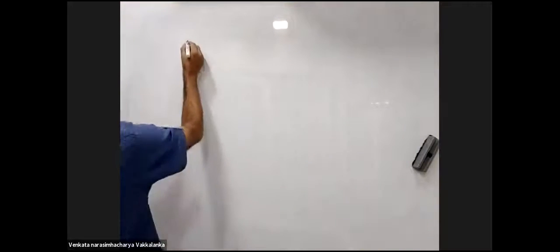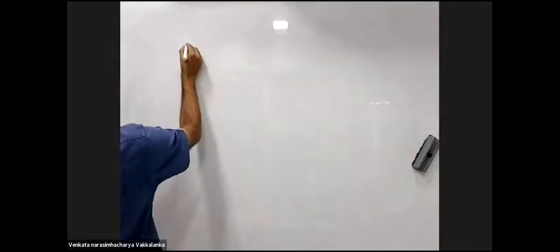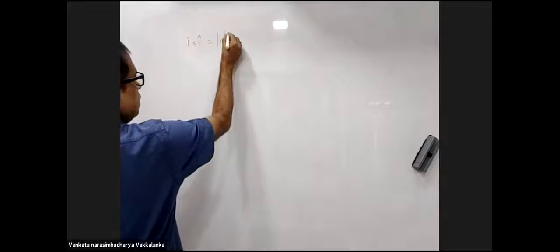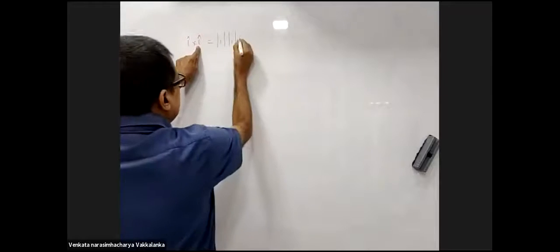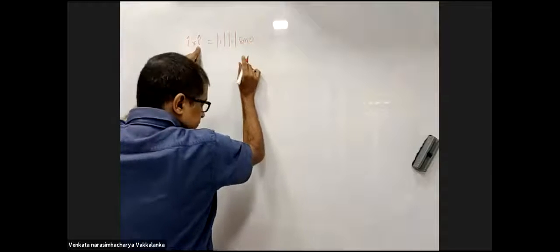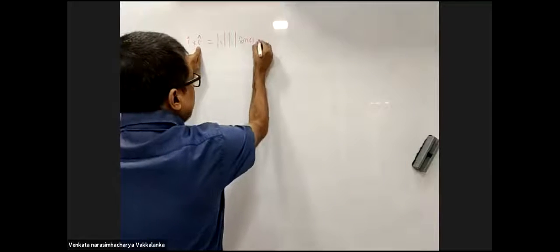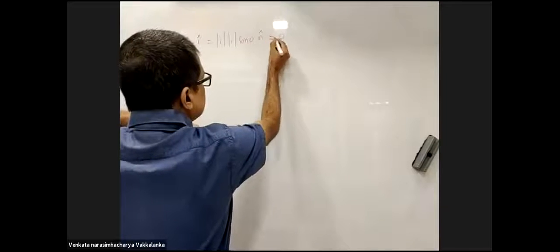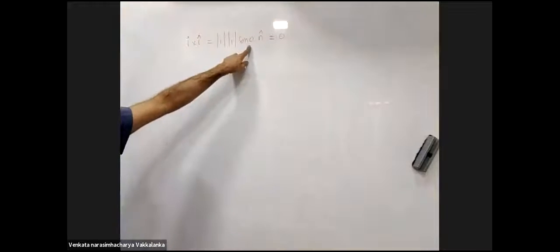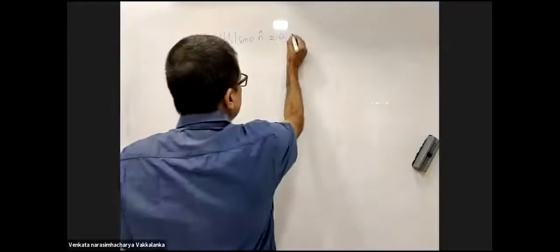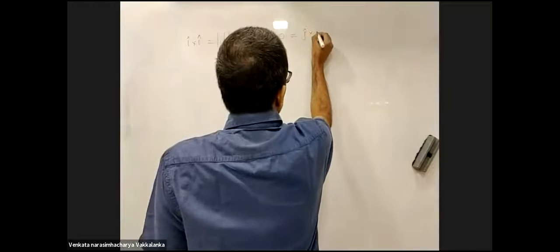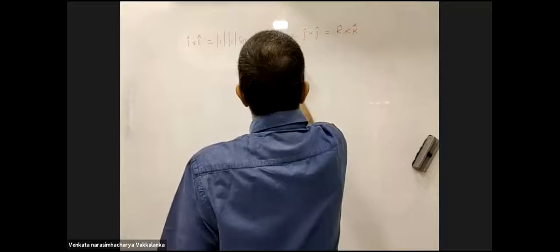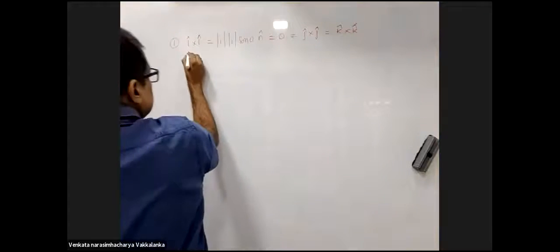Now, let us see how we go about with I cap cross I cap. This is magnitude of 1 into magnitude of 1 into sine 0 into n cap. But sine 0 is 0. So are you trying to tell me j cap cross j cap and k cap cross k cap also will be 0? Yes, this is important.